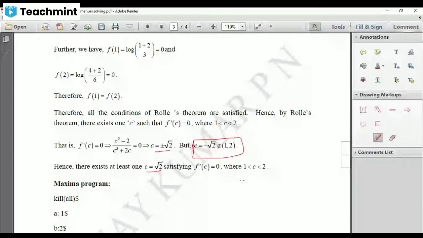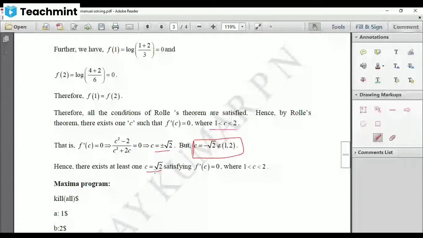So this theorem gives a guarantee that there exists at least one value c at which the slope of the tangent drawn at that point will be equal to 0. Though there are 2 points at which, if you draw a tangent, you get 0, we want a tangent within this range 1 to 2. That is satisfied only by this value. Okay, write the Maxima program.